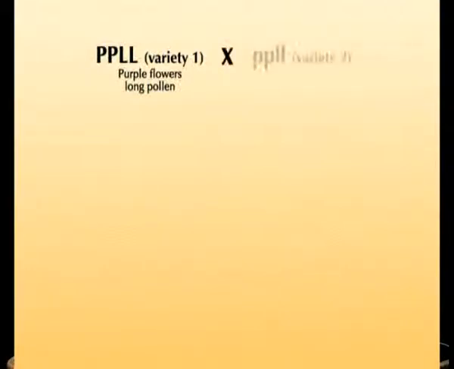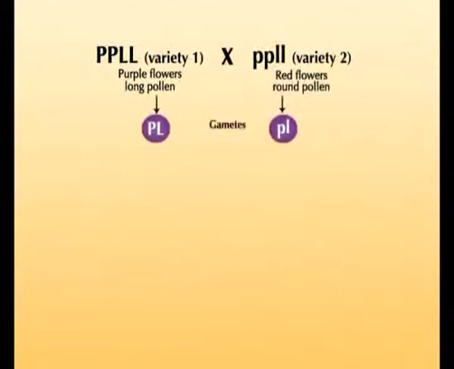pollen length. A sweet pea variety with purple flowers and long pollen, designated genotypically as capital P, capital L, was crossed with another variety with red flowers and round pollen, designated as small p, small l. All the F1 plants had purple flowers and long pollen.